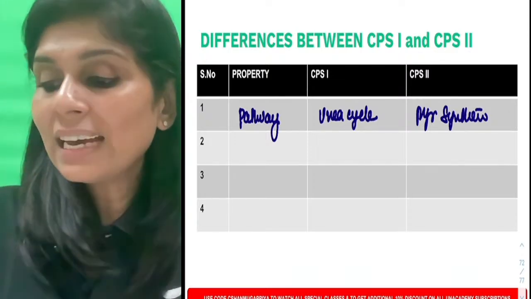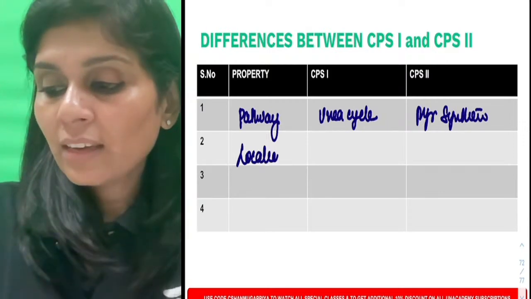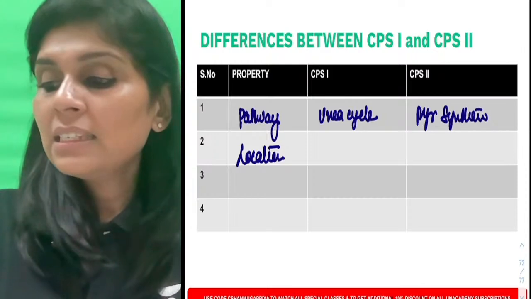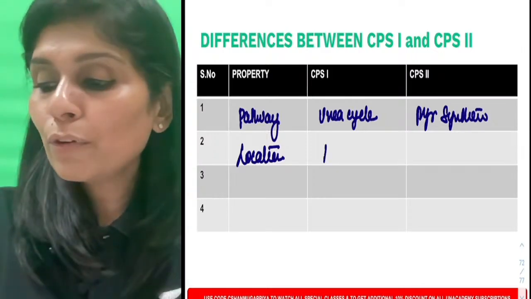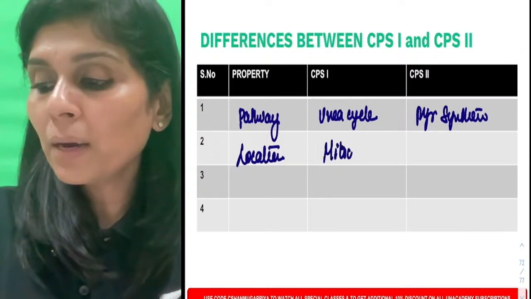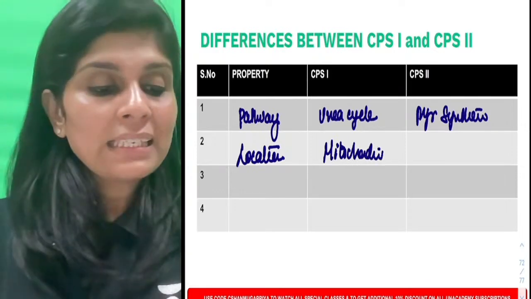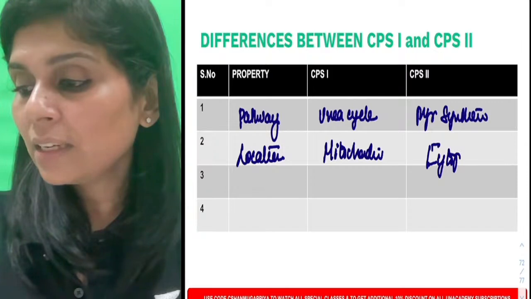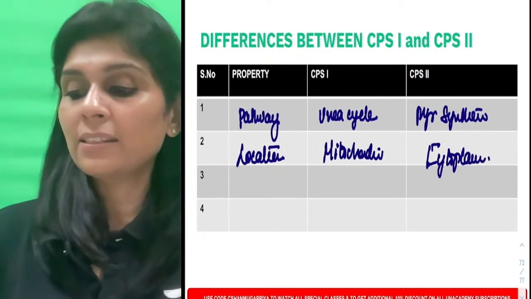Second difference, where is it located? Is it located in cytoplasm or in mitochondria? CPS1, the first enzyme of the urea cycle, is present in mitochondria. Whereas CPS2 is present in cytoplasm.